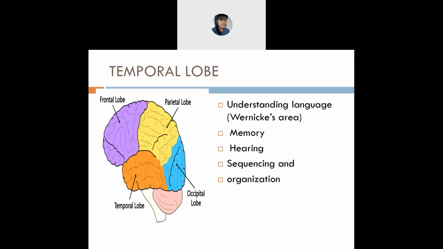Next is sequencing. Sequencing means, if you arrange something, sequencing and organization are the same thing. If you arrange some particular object, obviously we arrange it accordingly.